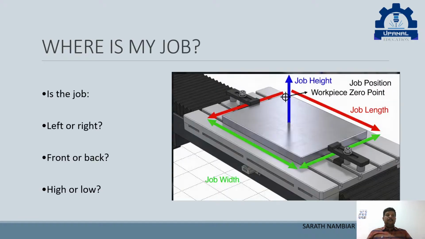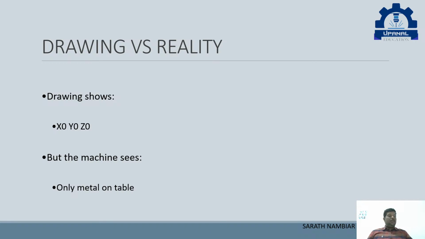Now, see, one piece is clamped. We should know whether the job is on the left side, right side, front, back, high, low. All these things will be told by the work offsets. Now, drawing. What's the difference between drawing and reality?